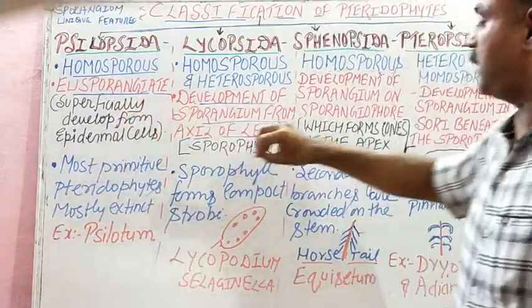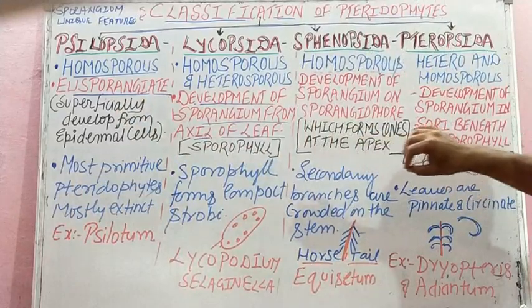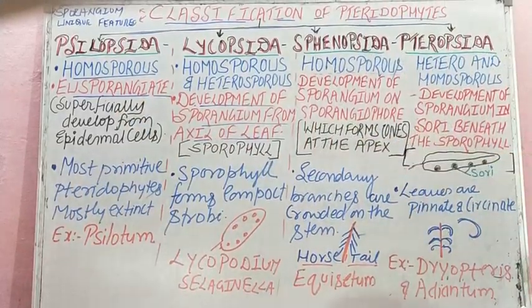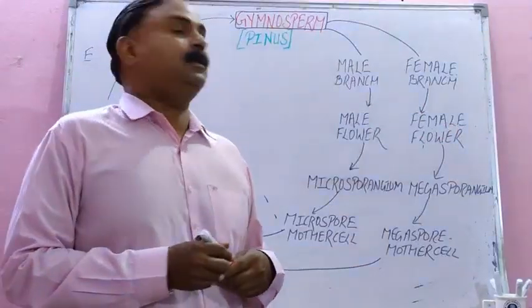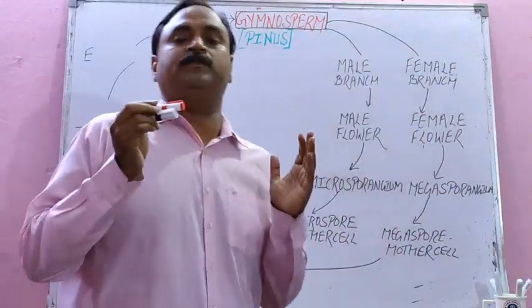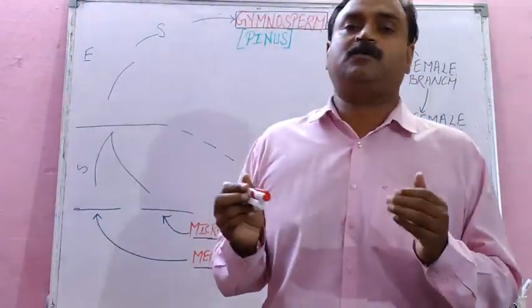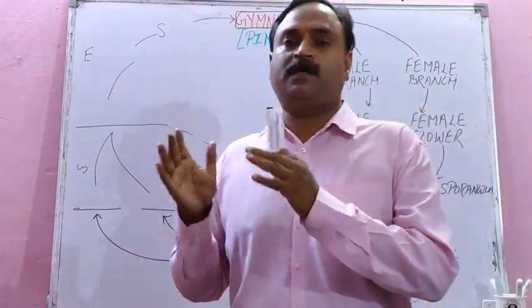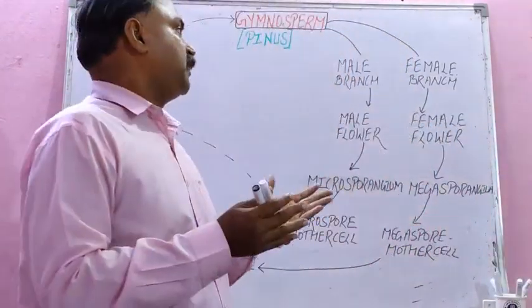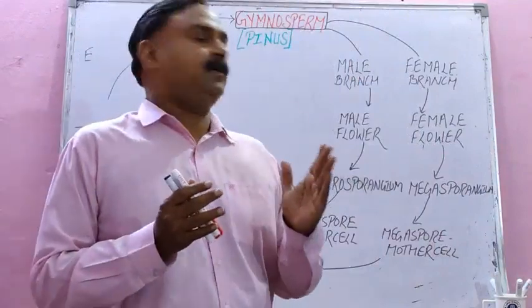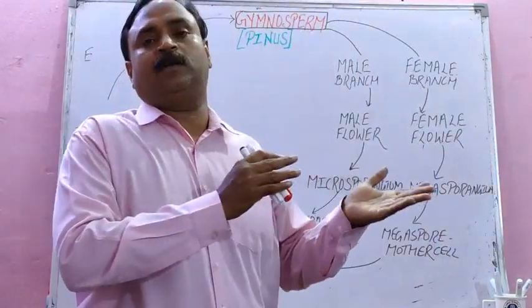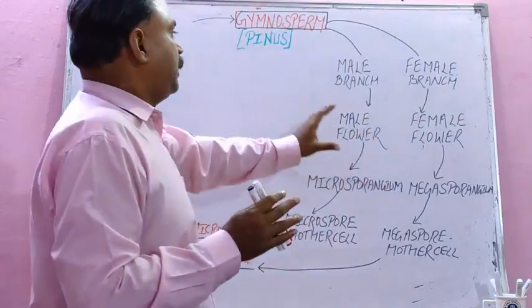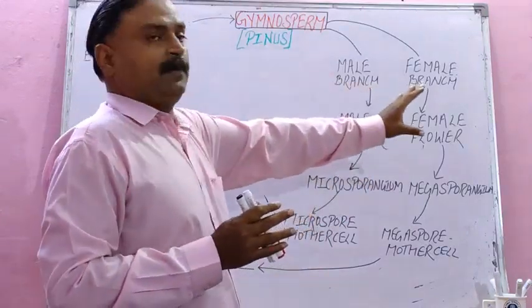So just emphasize, I am giving you time to focus on the board. Student, now we are on the life cycle of gymnosperm. Very interesting topic, student. Gymno, as you told, means naked, sperma means seed. So their plant body is also different. Here we don't write archegonium or antheridium, but we write male branch and female branch.